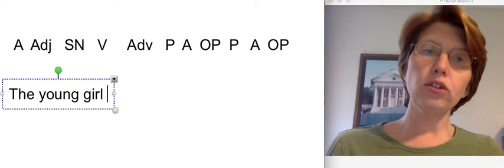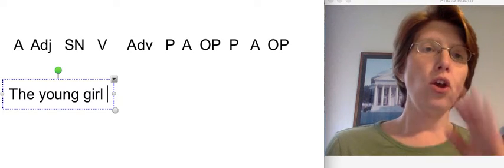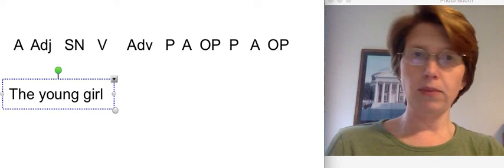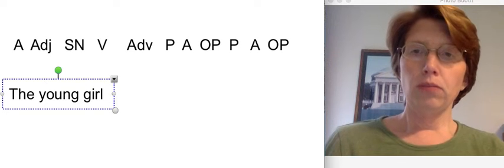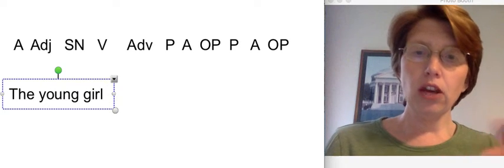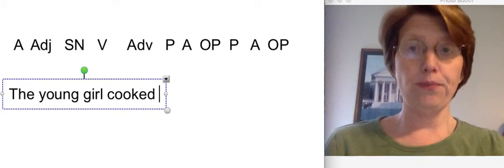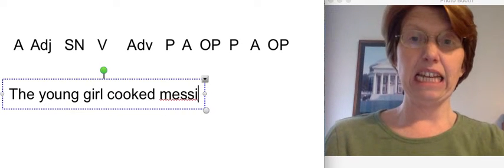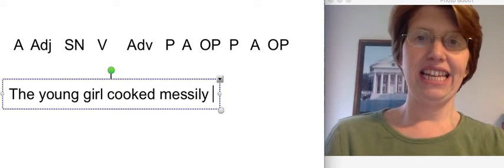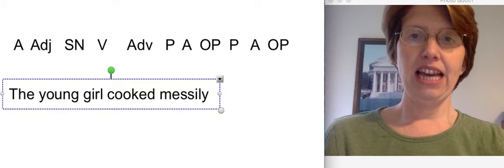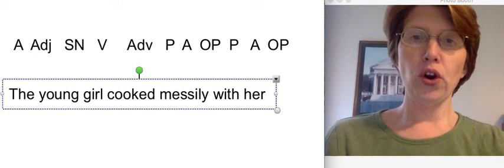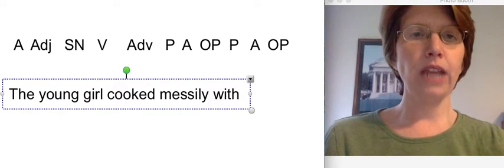So you think through your sentences, I'm thinking through mine. What's your subject going to be? It doesn't have to be girl, okay? But we want to stick with the same pattern. The young girl cooked messily. With her, I can't use her, can I?